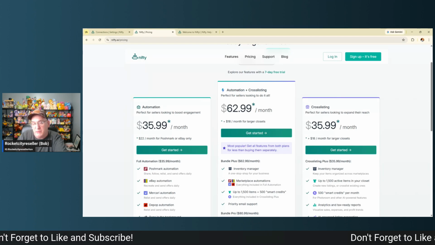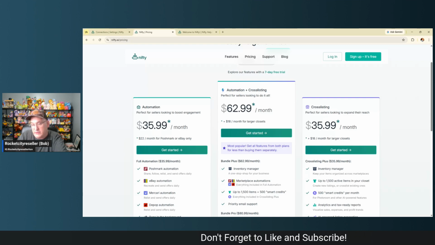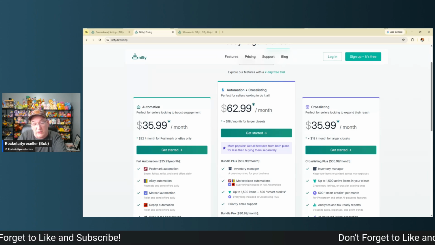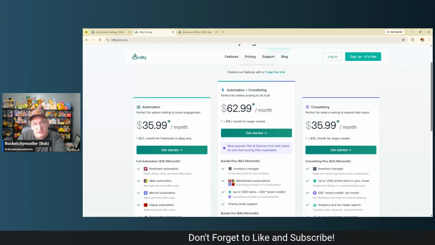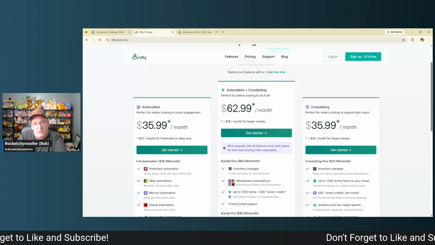The automation part of it is where Nifty kind of wins and where it really has its teeth in place. You're definitely going to want to have Nifty with the full package and automation. But if you just wanted automation and not the other stuff, you could potentially use the automation feature: share closets, share your eBay, do all the things, share Mercari, etc. Do that kind of promotional work for you on your behalf.